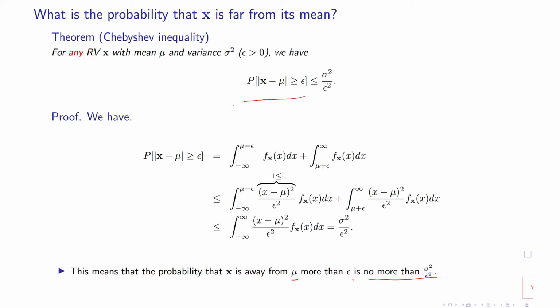The probability of being away from the center reduces inversely proportionally to epsilon squared as epsilon increases. Usually this probability is far smaller than the bound, so it is not a very tight inequality, but in the absence of any other knowledge about the exact distribution, it is a good inequality.